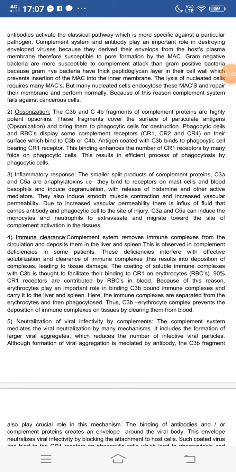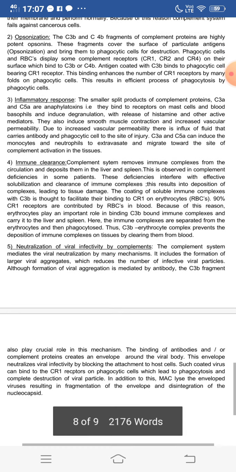Due to increased vascular permeability, there is an influx of fluid that carries the antibody and phagocytic cells to the site of injury. So C3a and C5a can induce the monocytes and neutrophils to extravasate and migrate toward the site of complement activation in the tissues.